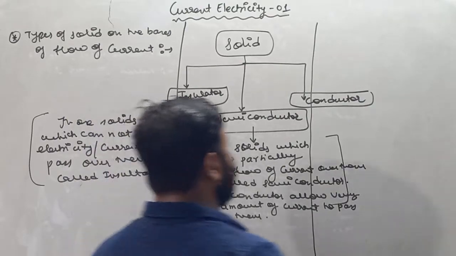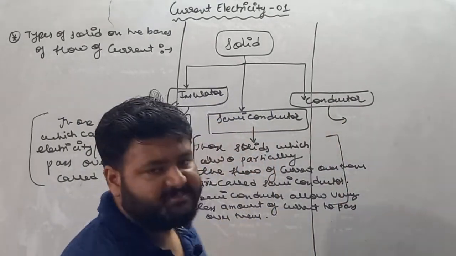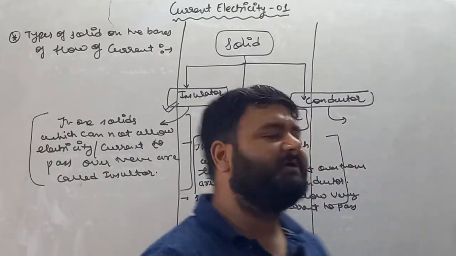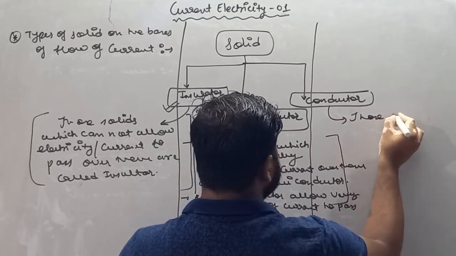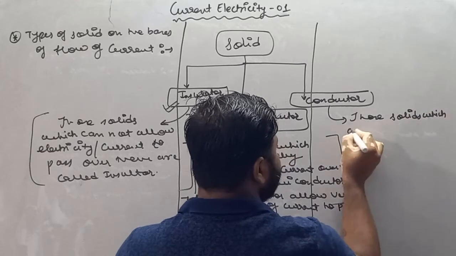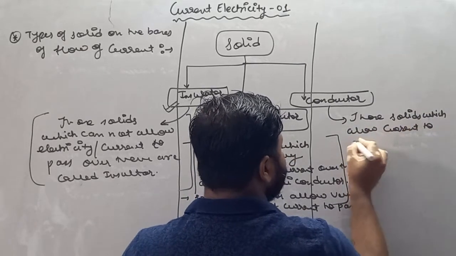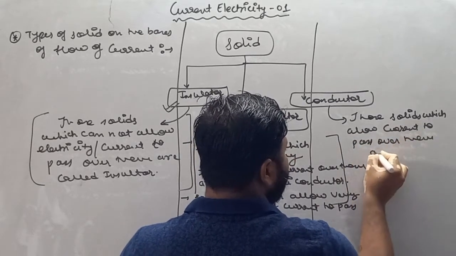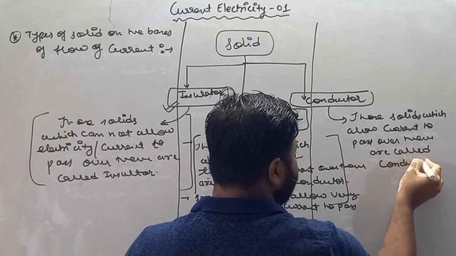And next is, my dear student, conductor. Conductors are those materials which allow electricity to pass over them. So I'll write here: those solids which allow current to pass over them are called conductor.